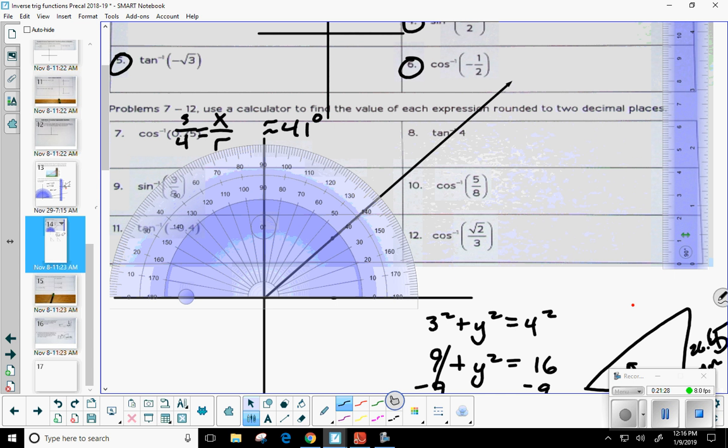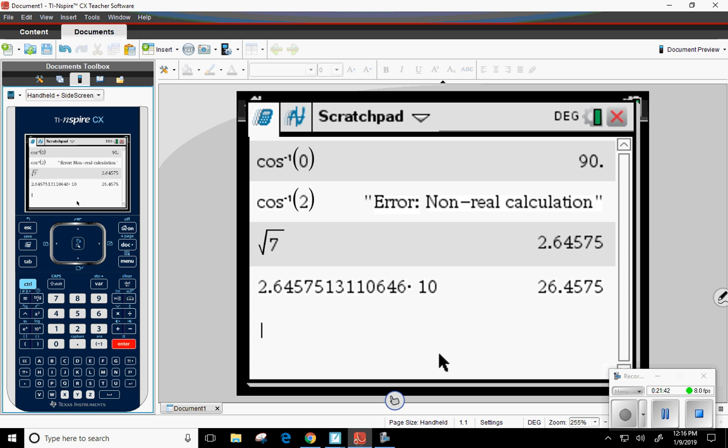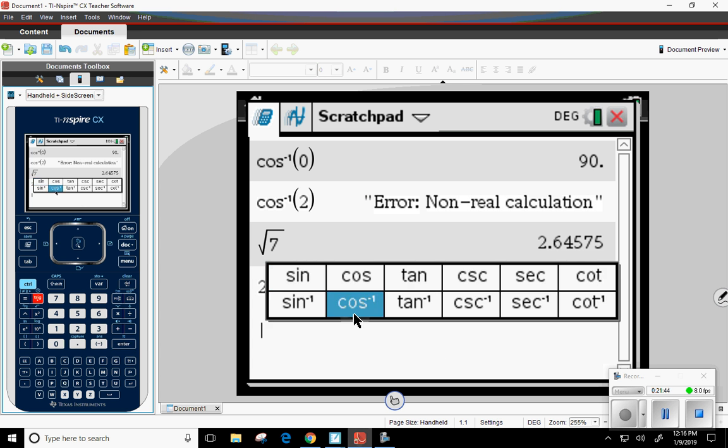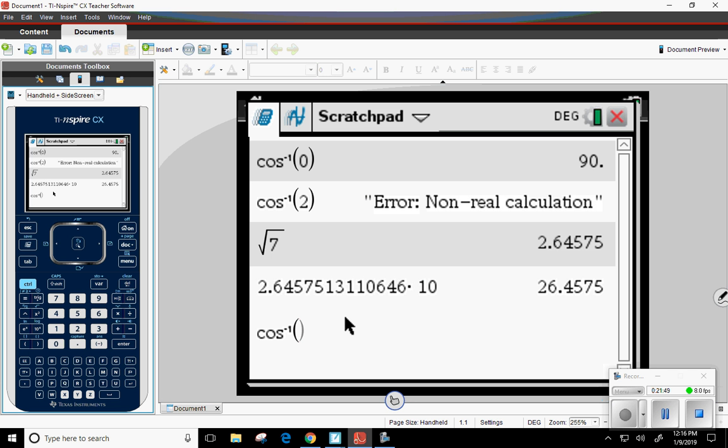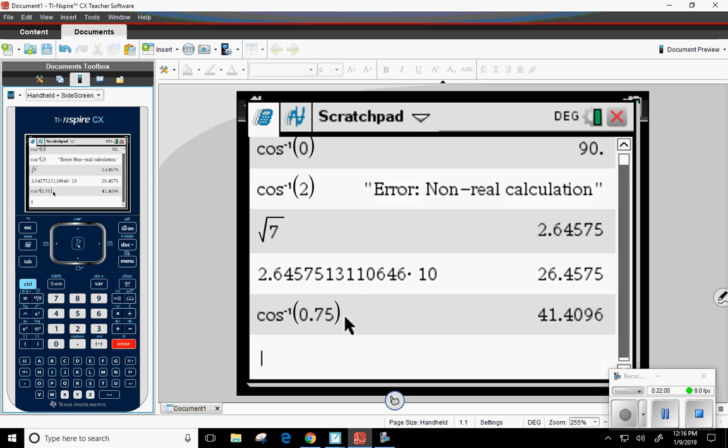Now let's go ahead and see how close we actually got. I didn't have the calculators out because we're going to focus on the protractors today. And one of the problems tomorrow, you'll be doing this. So let's see, cosine inverse of 0.75. If I come over here, hopefully my measurements are going to turn out nicely. Cosine inverse of, what was it, 0.75? Point. It is finally taking it. Enter. Okay, did it finally come up? Hey, it finally came up. There we go. 41.4.